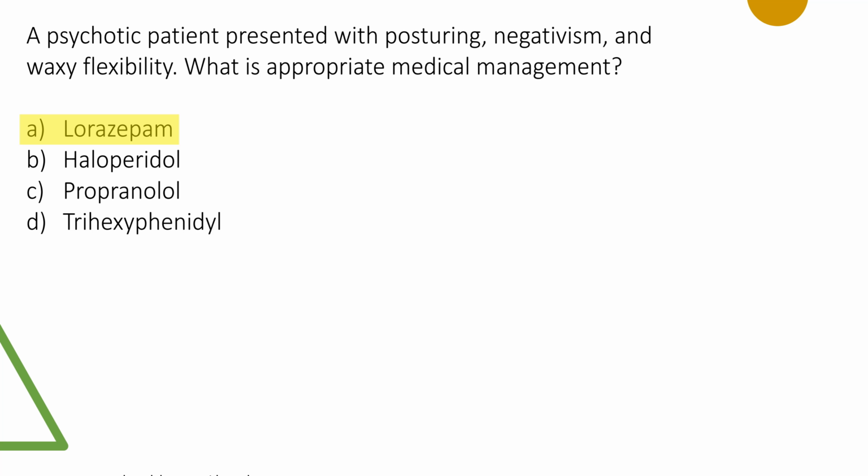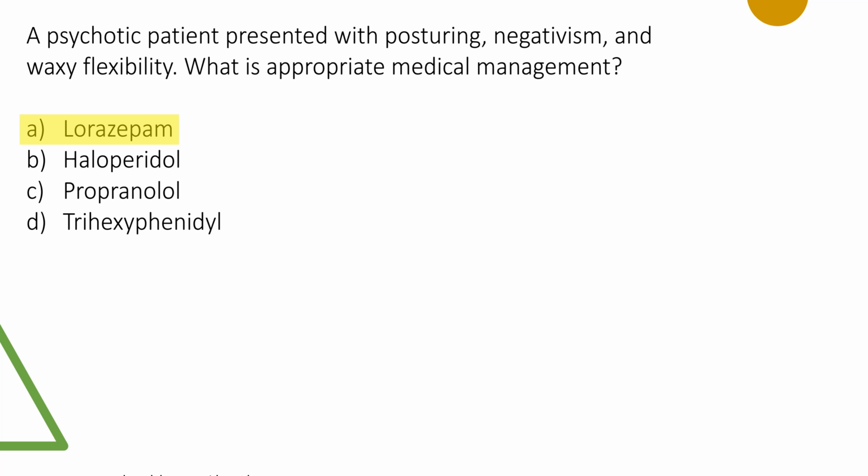Now I have an interesting question here. Where do you think lorazepam can be used, propranolol can be used, trihexyphenidyl can be used? All the three given here on this slide can be used: lorazepam, propranolol, and trihexyphenidyl. In which condition related to psychiatric drug adverse events? Anybody? Any answer?